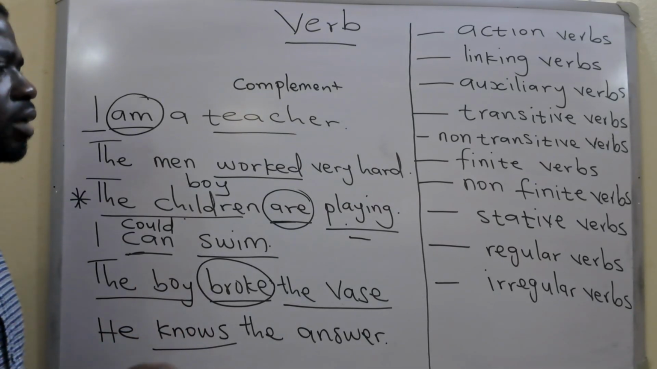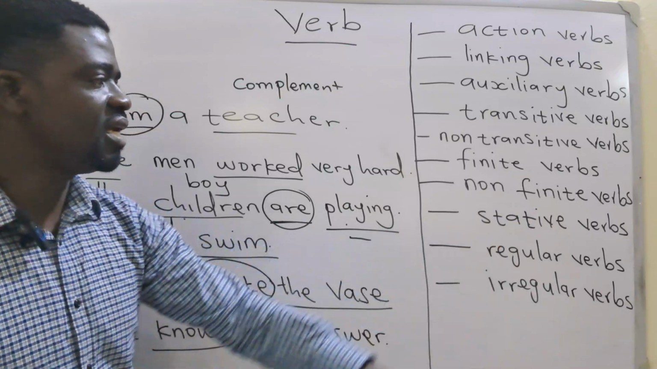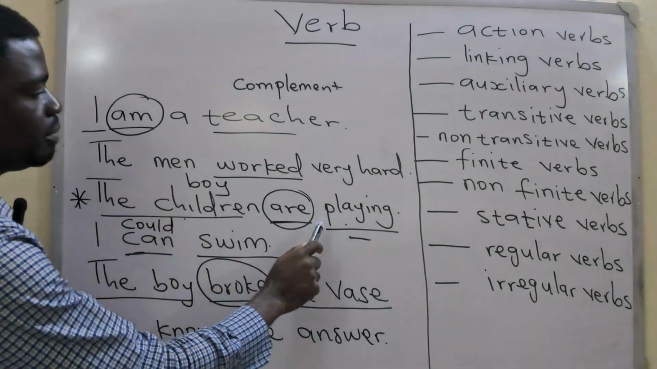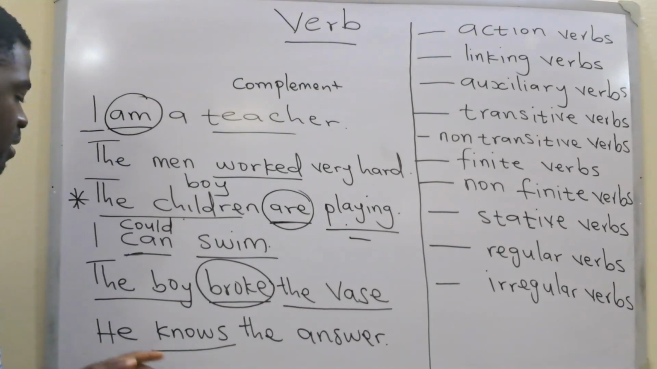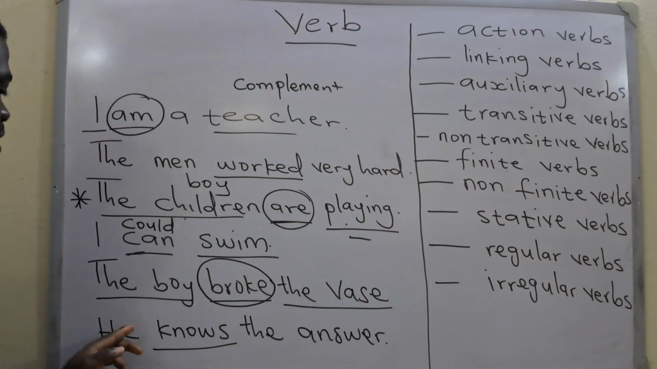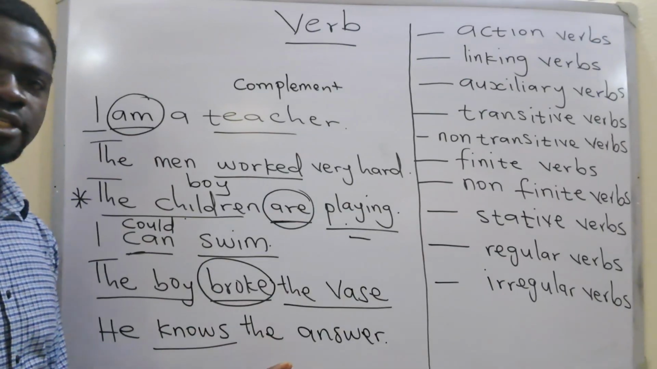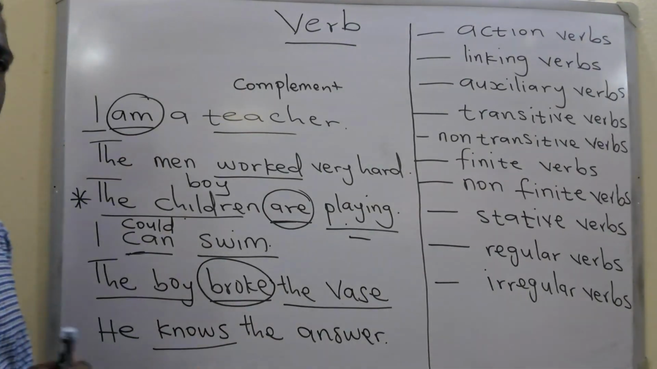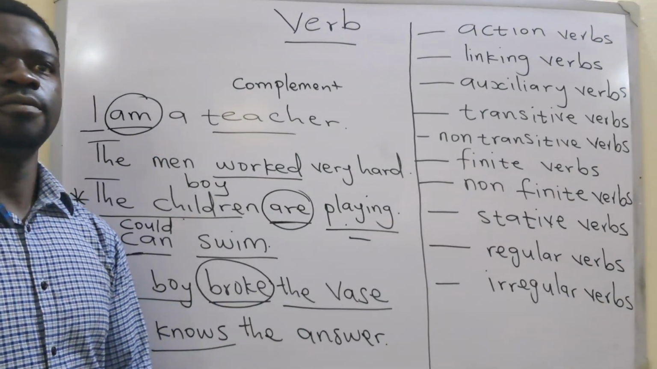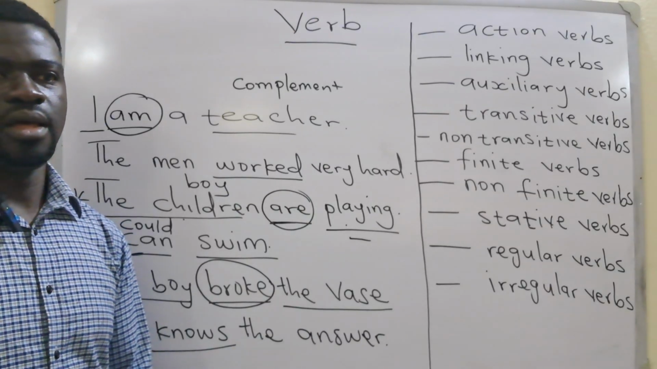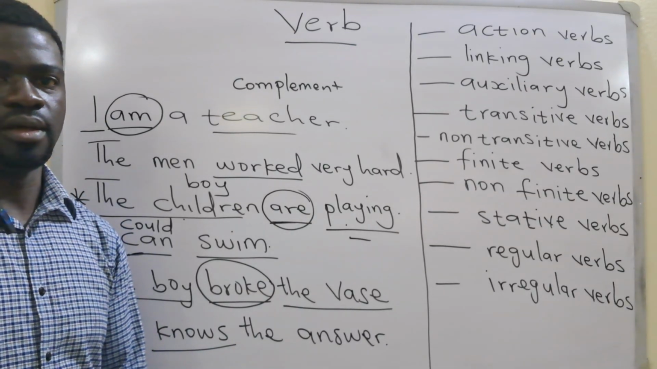And one quality of stative verbs is that they cannot be used in a progressive form. You cannot say he knowing or he is knowing the answer. Stative verbs mostly express emotion, sense, feelings, thoughts, and all of that.